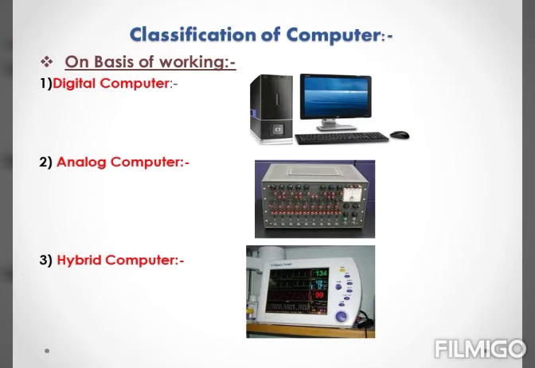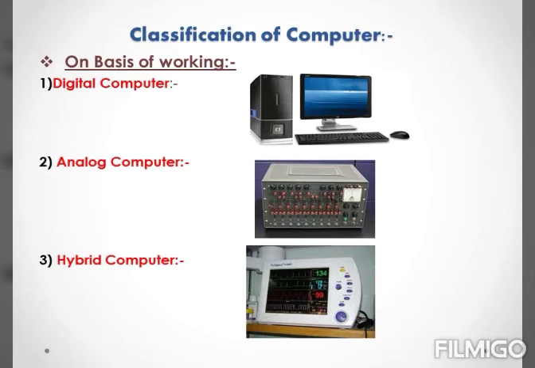Now let us look at classification of computer based on working. So students, here we are going to look at three different types of computer that differ on basis of how they work. The first one you can see here is digital computer. Now digital means 0 and 1. So a digital computer is a machine that stores data in numerical format, that is in the format of numbers.